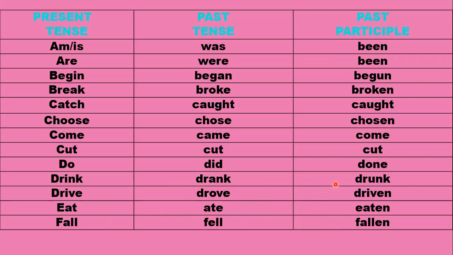So if you go through all of these, there are many, many more. Like say for instance, if I ask you fight. The first form, the present form, is fight. What will be the past form? Do you know the past form? It's not mentioned here. Think in your mind. Fight will turn into fought. Okay. He has a fight today, right? The past form will be he fought with his friend yesterday. Okay. And the past participle would be he had fought day before yesterday. So this is how the form changes.